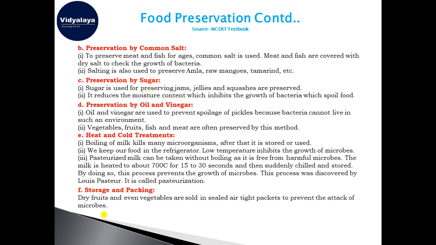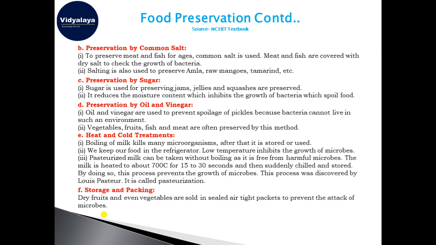Now, as we discussed, some pickles are preserved by oil and vinegar. Oil and vinegar are used to keep food safe from bacteria and fungal growth. Vegetables, fruits, fish, and meats are often preserved by this method also.